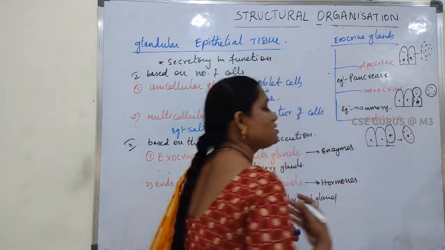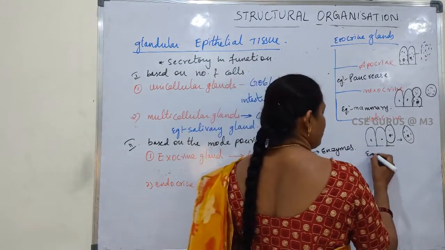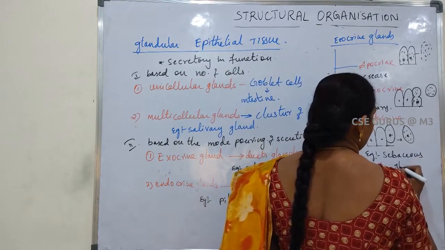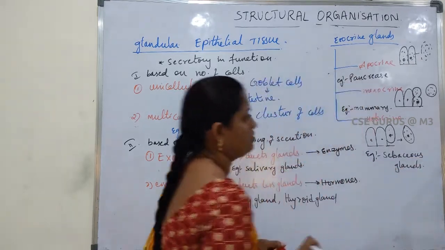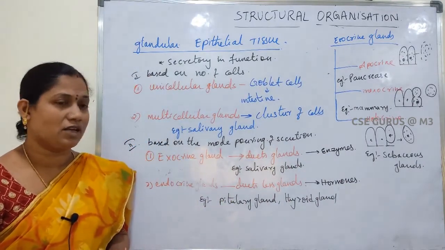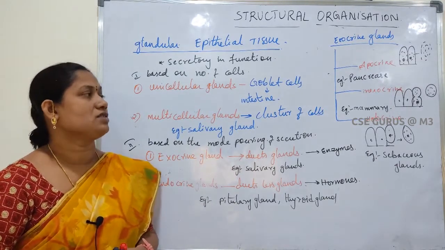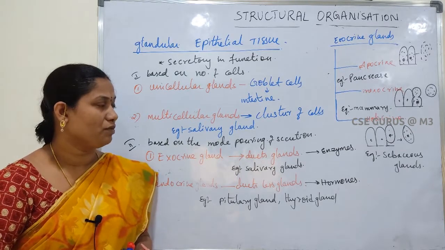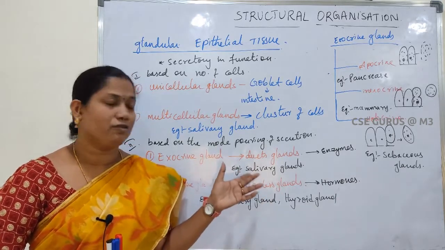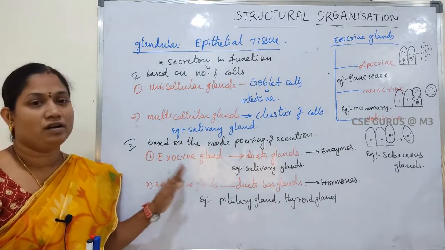That is called holocrine. Example, sebaceous glands. So these are the exocrine glands. Exocrine glands are of three types: apocrine, merocrine, holocrine. The pancreas is the example for apocrine, mammary glands for merocrine, and sebaceous glands for holocrine. Okay, so this is the glandular epithelial tissue.